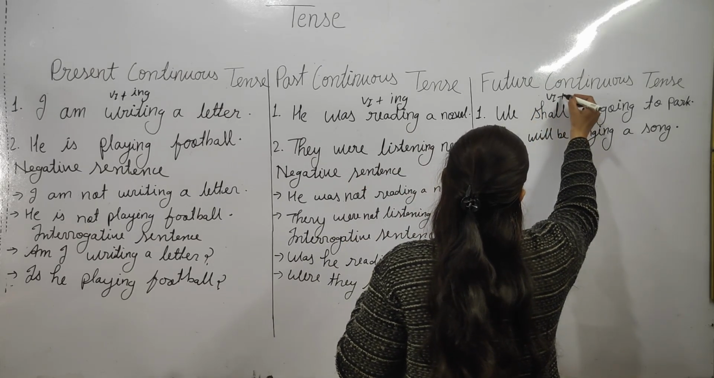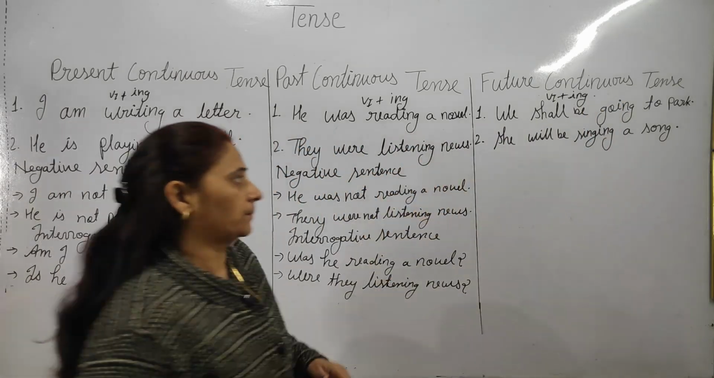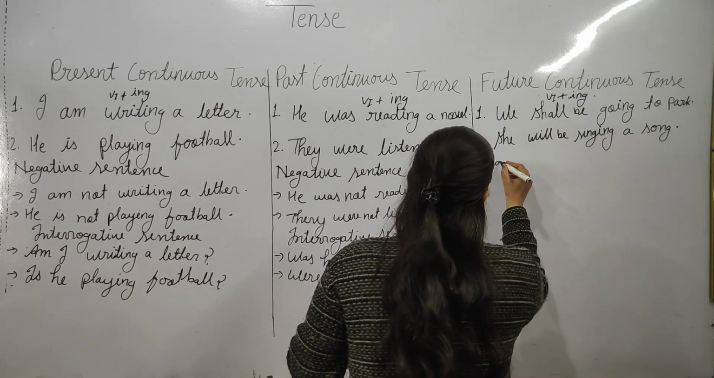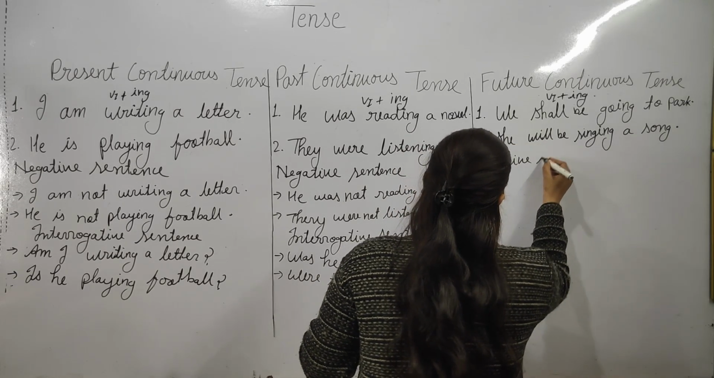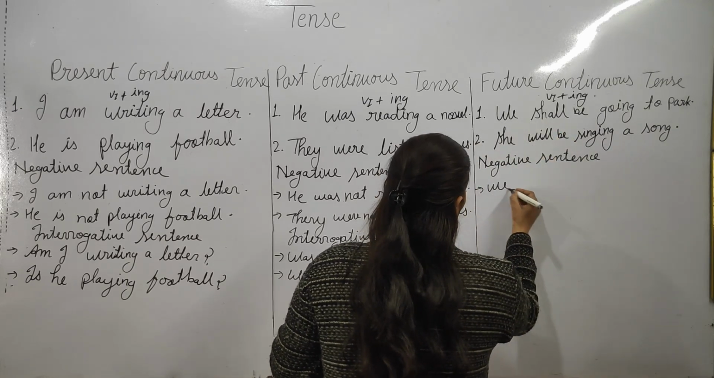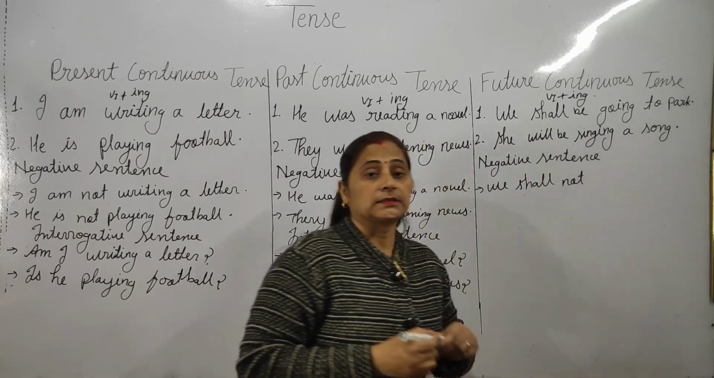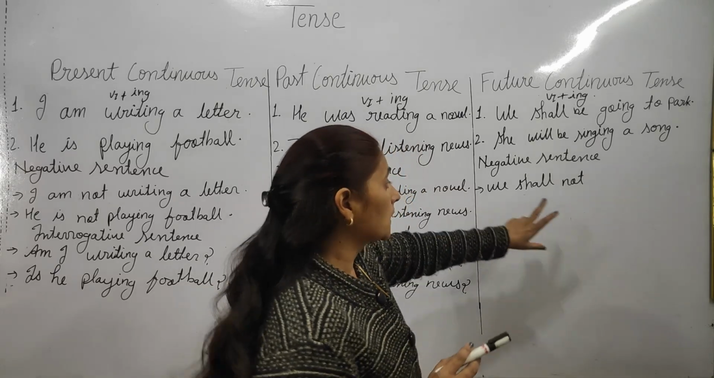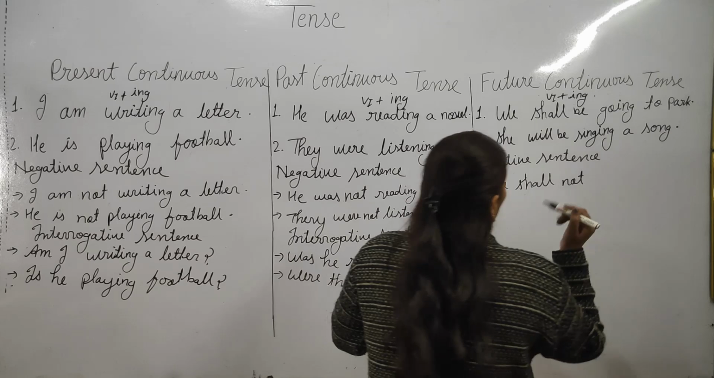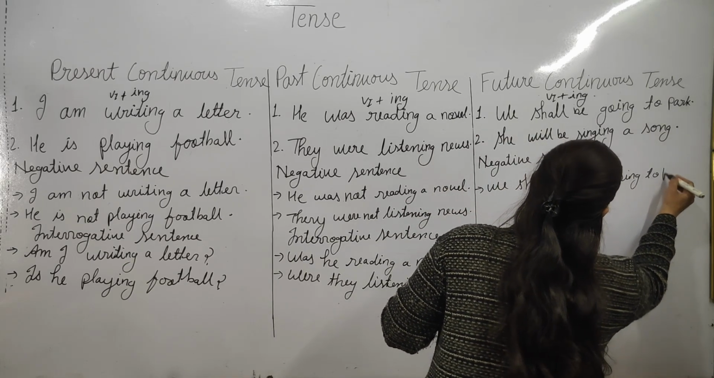Verb first form plus ing will be used, and the helping verb will be. So now let me change it into a negative sentence. We shall not be. Mind it, the not is where you will put the not. Shall not be, shall not be going to park.